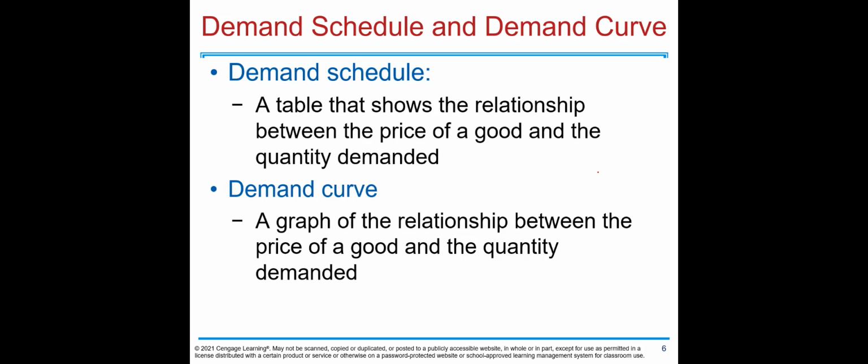The next definition is demand schedule. Demand schedule is a table that shows the relationship between the price of a good and quantity demanded. Demand curve is very similar to demand schedule, but demand curve is a graph of the relationship between the price of a good and the quantity demanded.